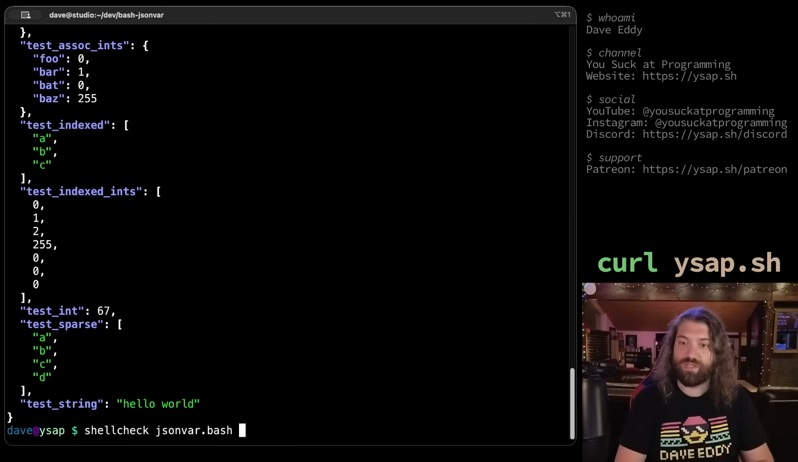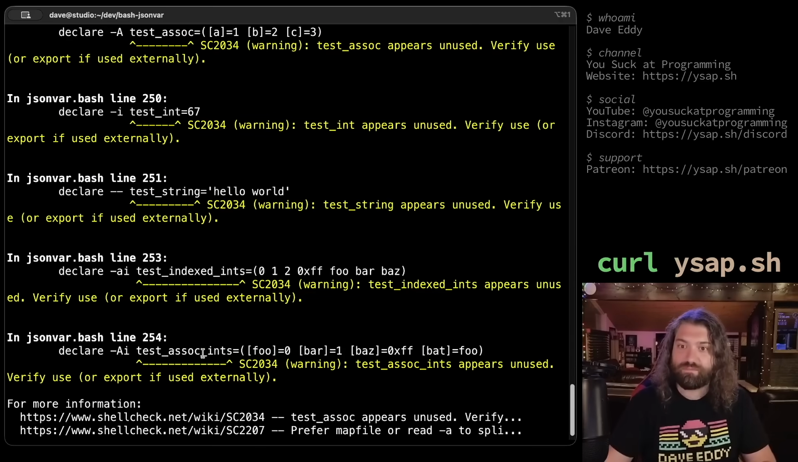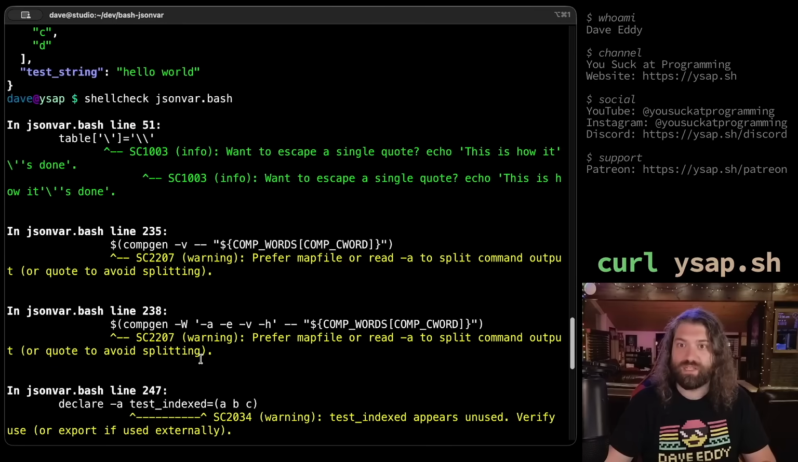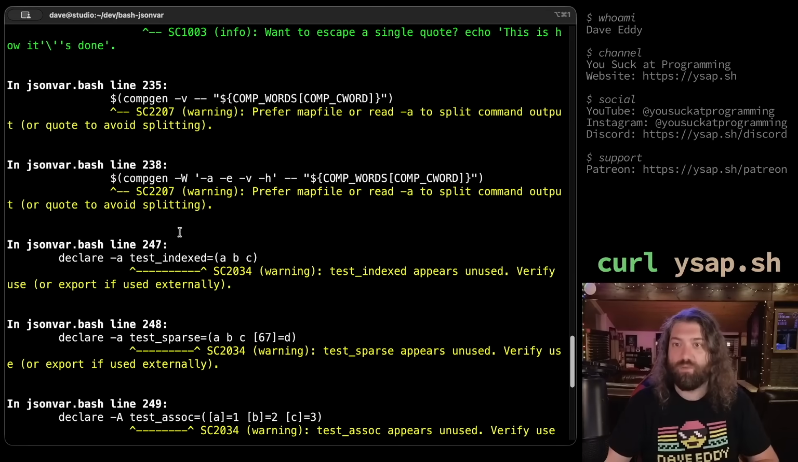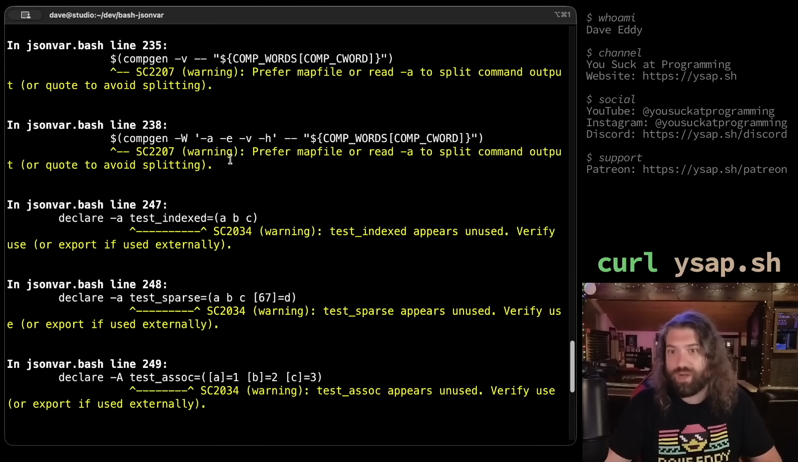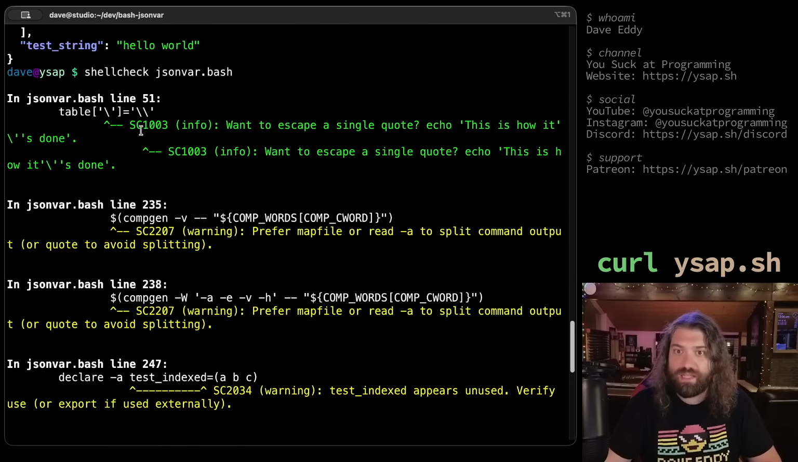That's beautiful. I guess we can do a nice little shellcheck on it. We get a bunch of warnings for these. It doesn't like that these are here. So we get warnings. Oh, we get word splitting here. We actually do want word splitting there, so that makes sense. And this is want to escape a single quote. This is how it's done. I don't want to escape a single quote.